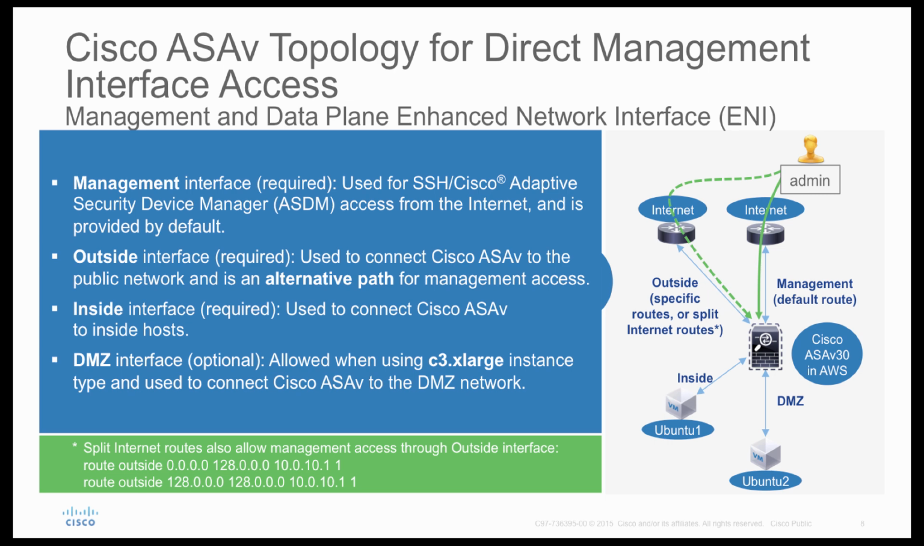By default, when you bring up any ASA in AWS environment, you will be given a dedicated management interface, and the default route will point towards the management interface. Now if you want to have a backup management interface, you can add split routes for management via the outside interface as well.